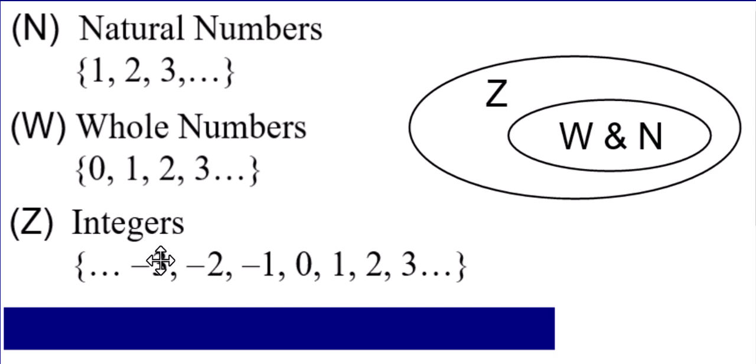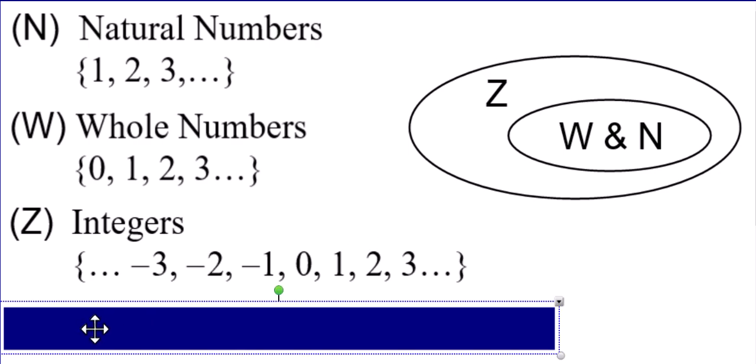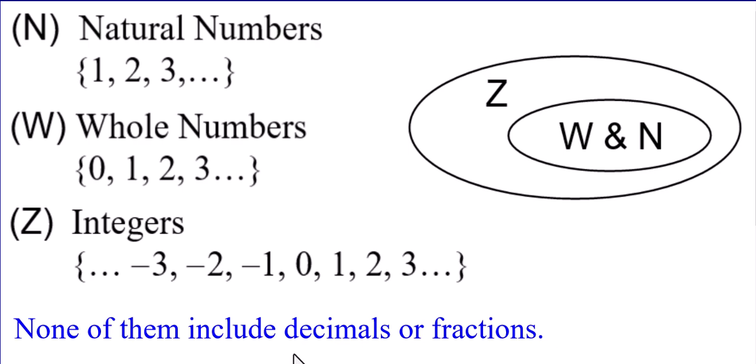So integers are not just negatives. They're all the whole numbers and natural numbers, but also their negative counterparts. However, none of these three include any decimals or fractions still, unless it's a decimal like 2.0 or a fraction like 6 over 1, which is the same as 6.